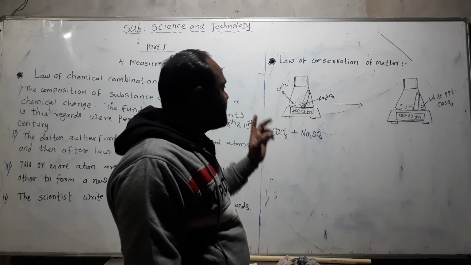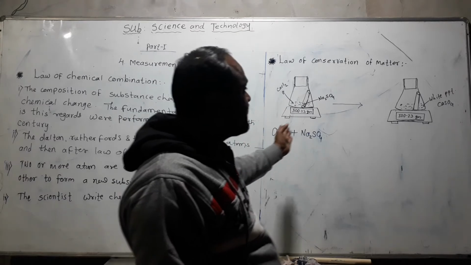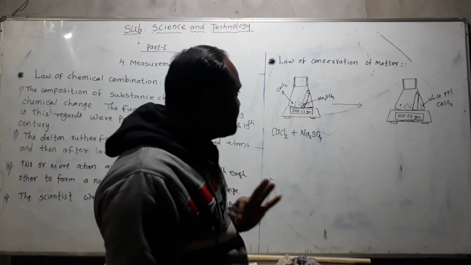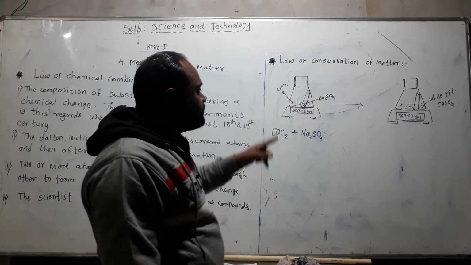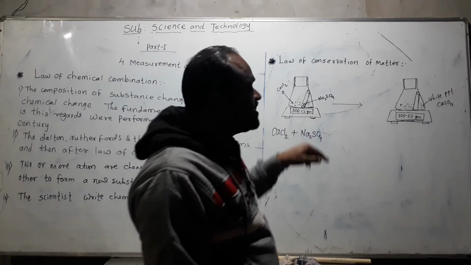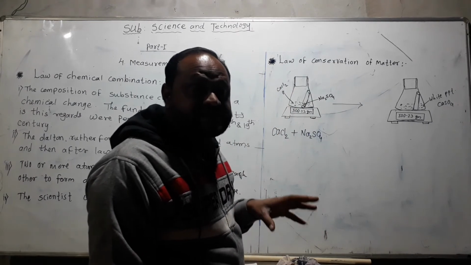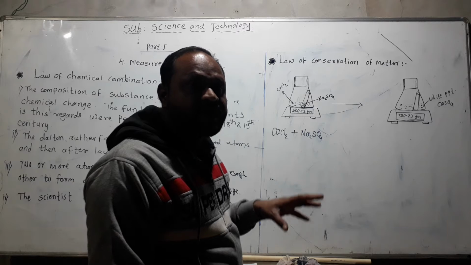After addition, all the weights are the same as before addition. Hence it is clear that before and after the addition, the number of atoms is the same.